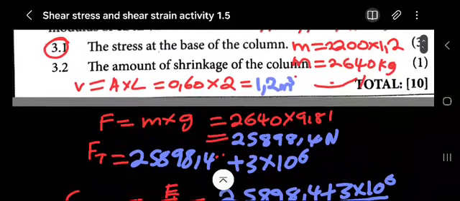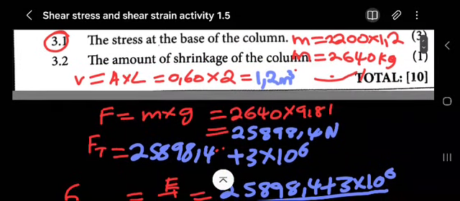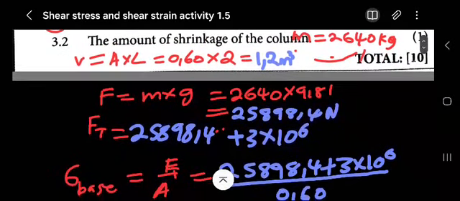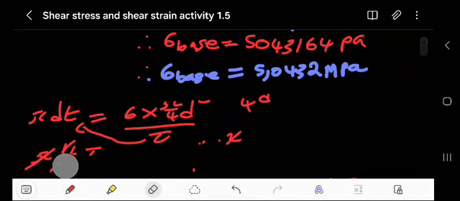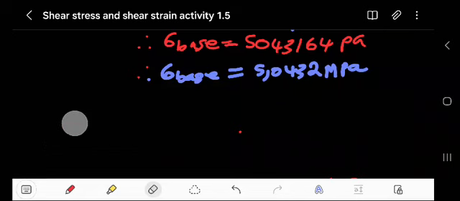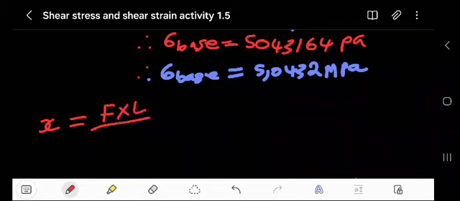Now the amount of shrinkage of the column. Shrinkage means the change in length, how much we have reduced it, which is force multiplied by original length over area multiplied by E. But do we have this Young's modulus of elasticity?